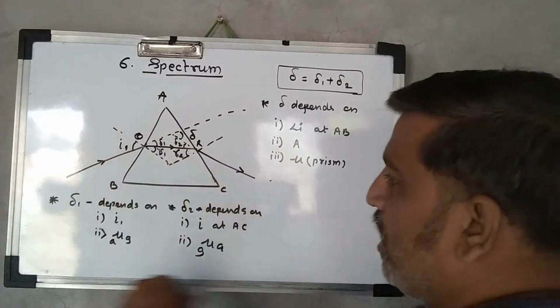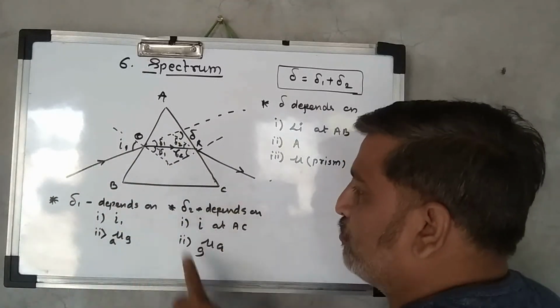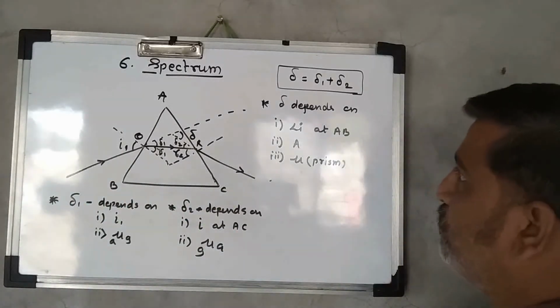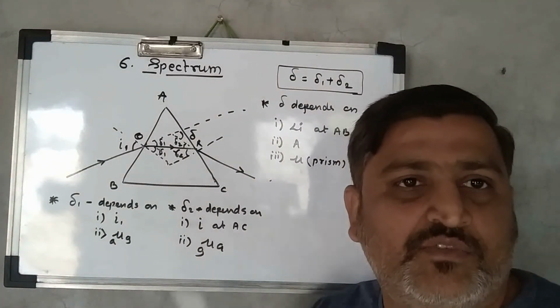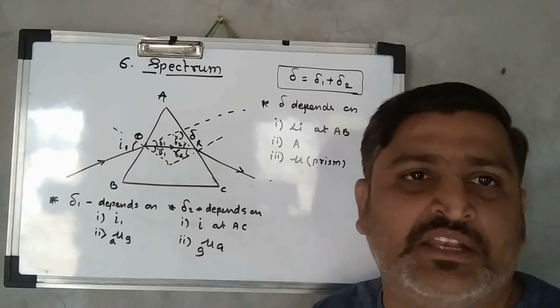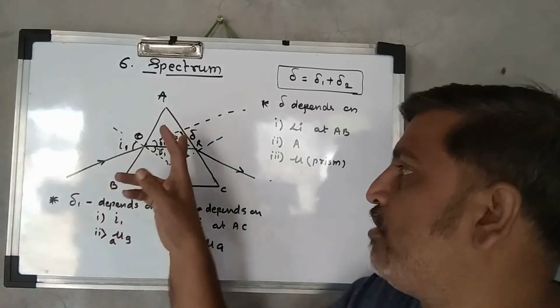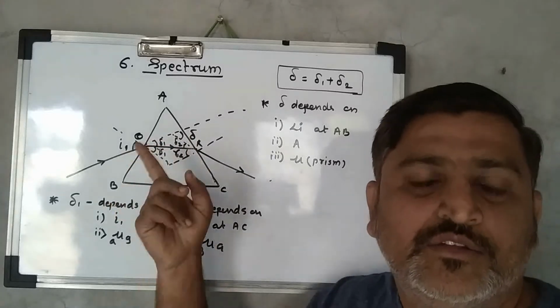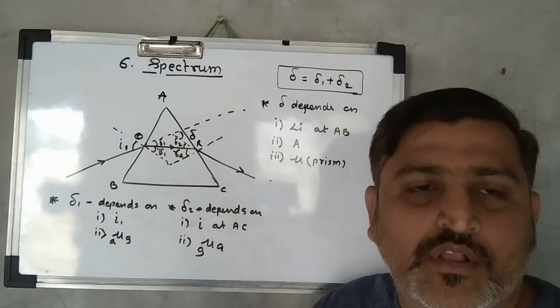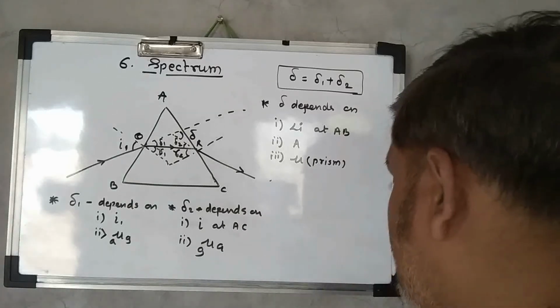So how delta 1 and delta 2 depend, we have seen. In the 4th chapter we derived the relation for delta, which is the sum of delta 1 and delta 2, by the triangle law. I told you that this is the exterior angle while these are the interior angles, so the exterior angle is the sum of the interior angles.